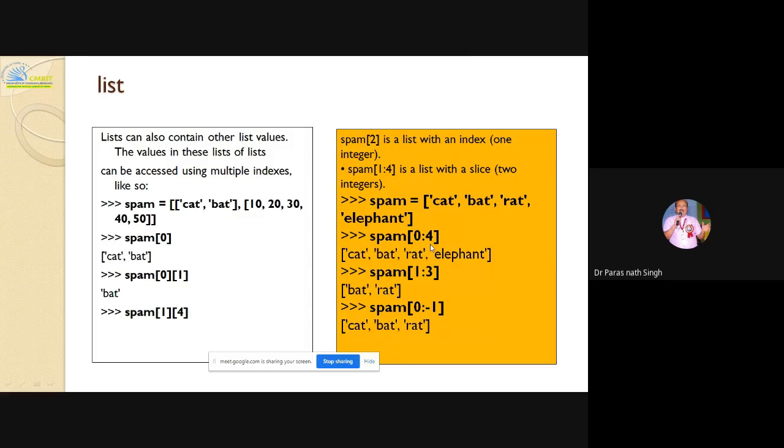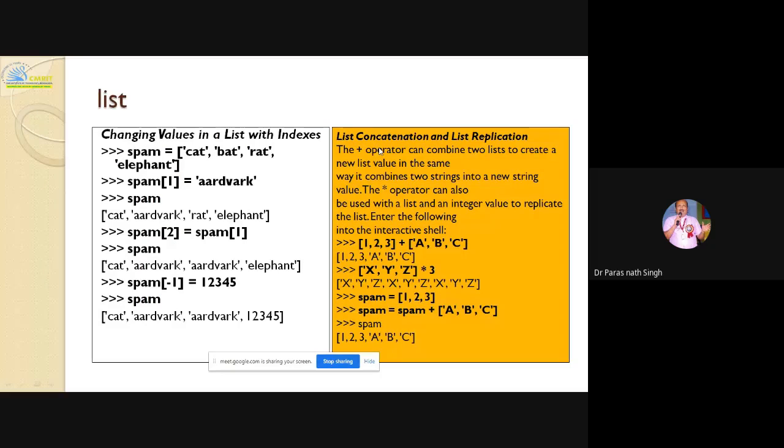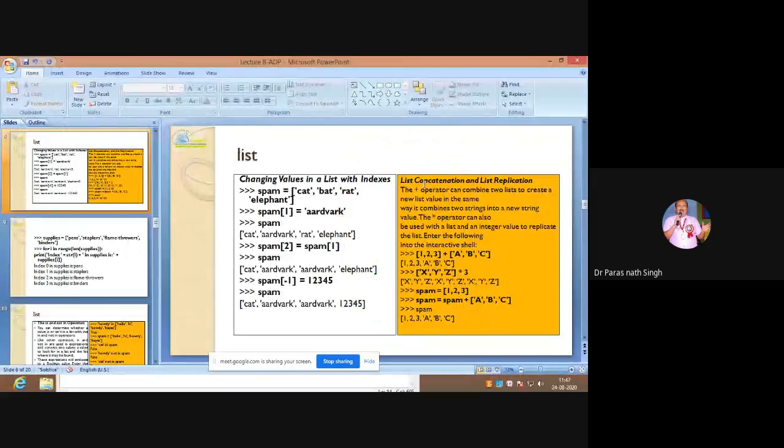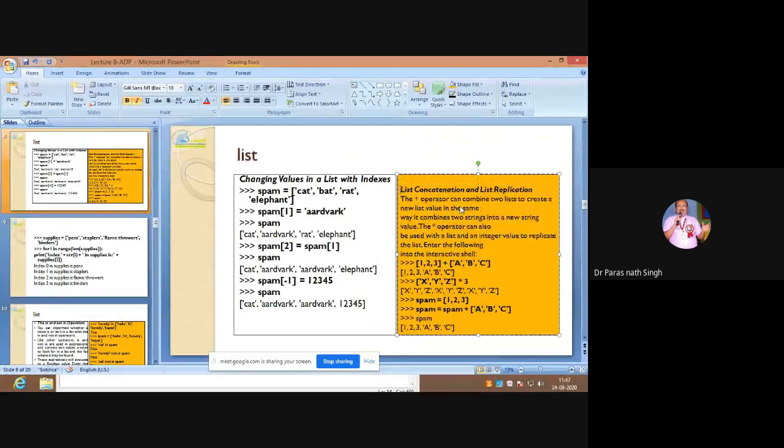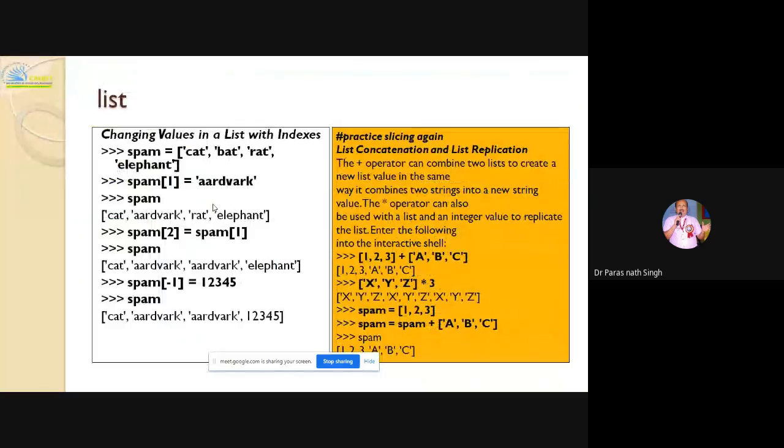I have already told you about slicing, so it is not required here, but practice slicing again, because I cannot ignore the book example; they may ask questions.